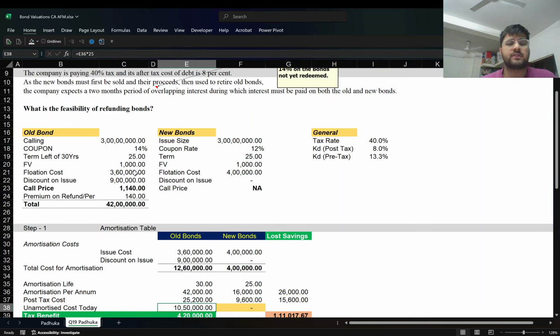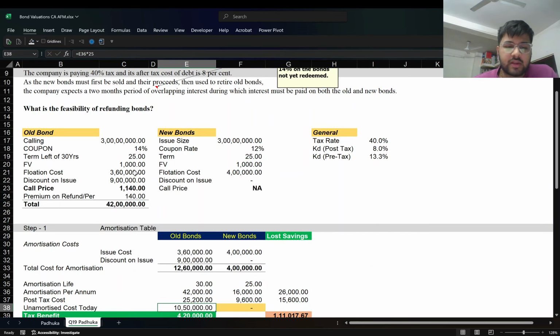Okay. And so today, what unamortized cost is left today would be 42,000 times 25, which means that today we have an unamortized cost sitting on the asset side of the balance sheet that needs to be flushed once these old bonds are redeemed.